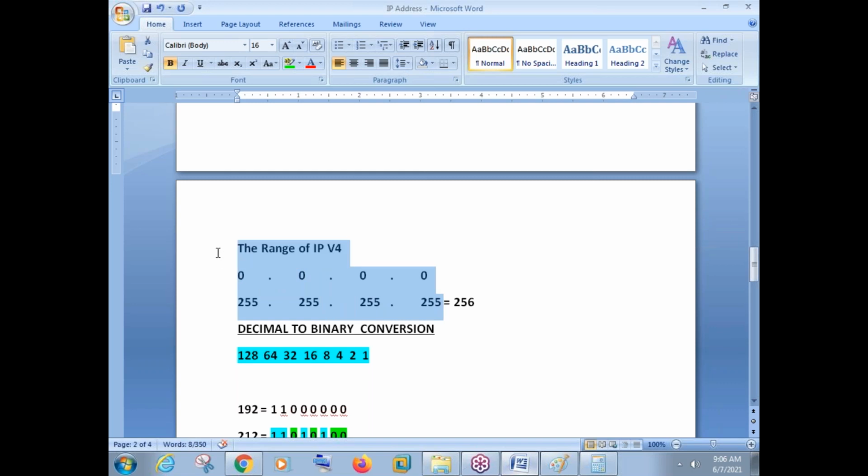This is the range of your IP address. IP address range is from 0.0.0.0 up to 255.255.255.255. We cannot take a higher number than 255 in our IP address. Of course, there is no number before 0. So the starting number is 0 and the ending number is 255. This is fixed. This is documented. This is fixed.